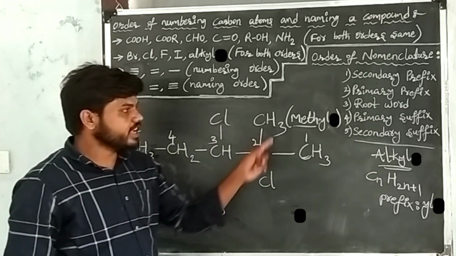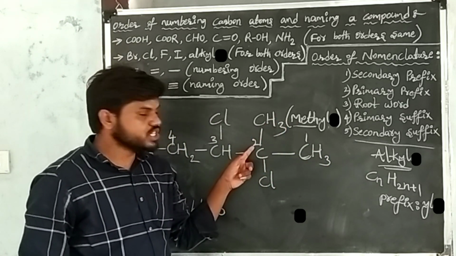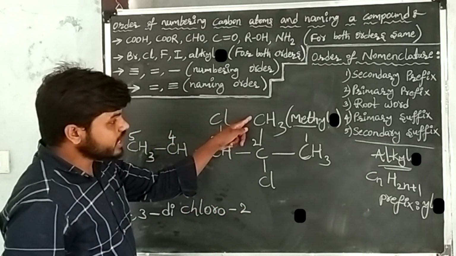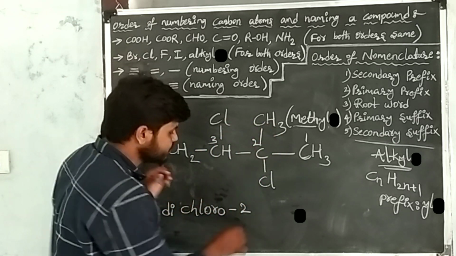After writing chlorine, take the methyl. The position of the methyl is 2. I wrote the position. After writing the position, the prefix of methyl is methyl only.